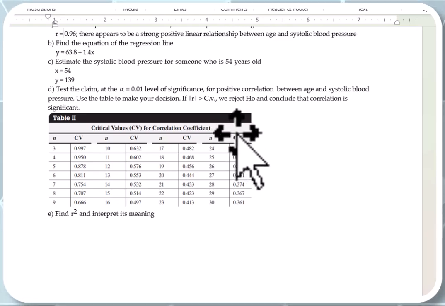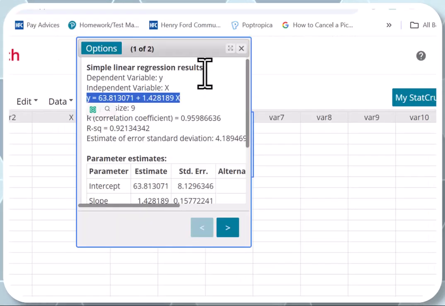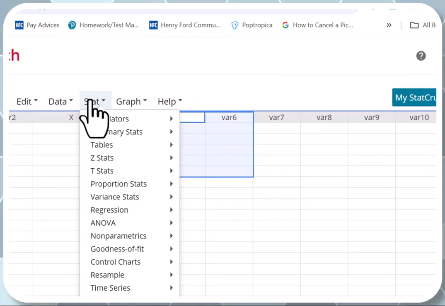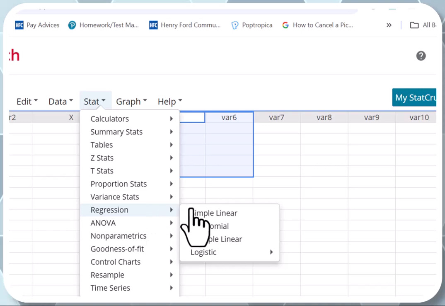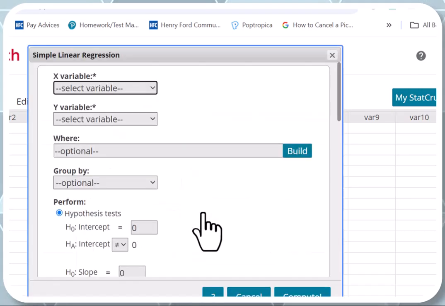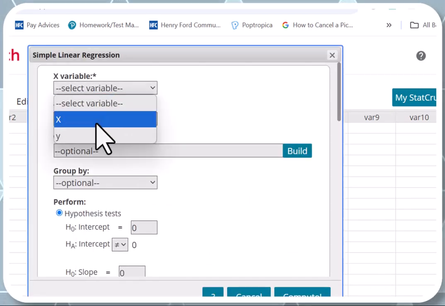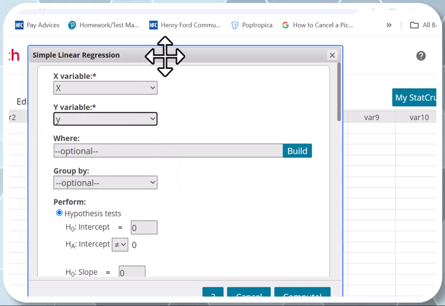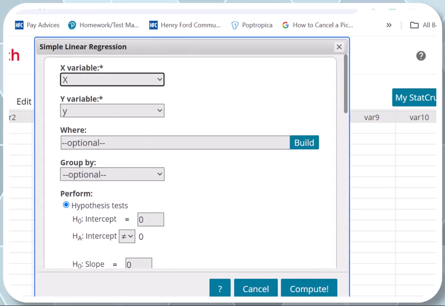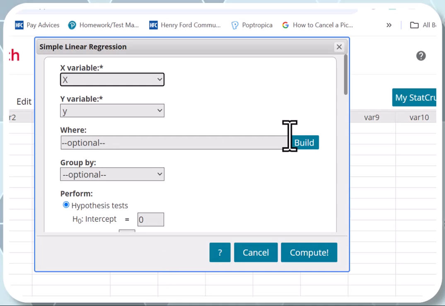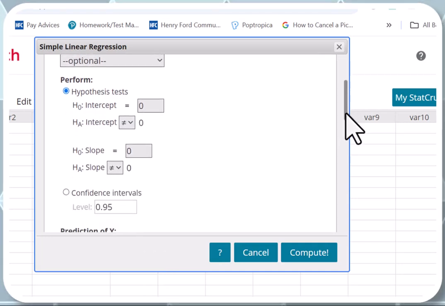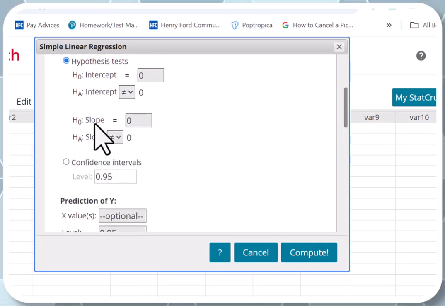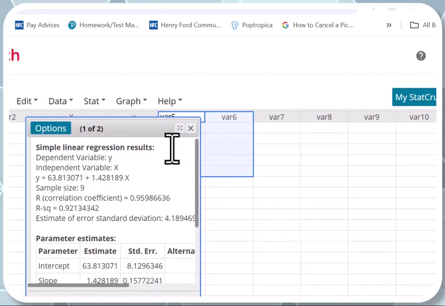Here is another way you can do it. Let me show you in StatCrunch. I'm going to do it one more time. So you go to Stat, Regression, Simple Linear. Watch. X variable is X, Y variable is Y. Testing for positive correlation, guys, is the same thing as testing the slope of the line to be positive. So just select greater than 0 for the slope, not the intercept. Ignore the intercept. Hit compute.